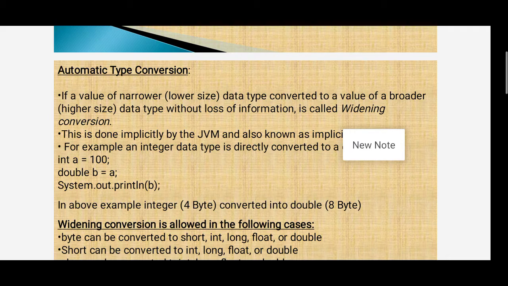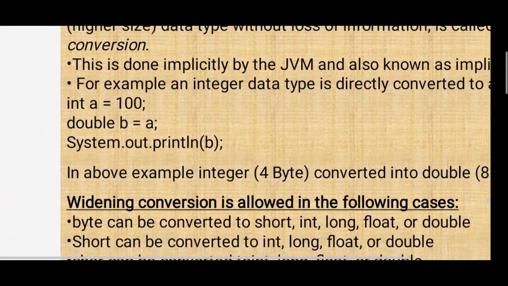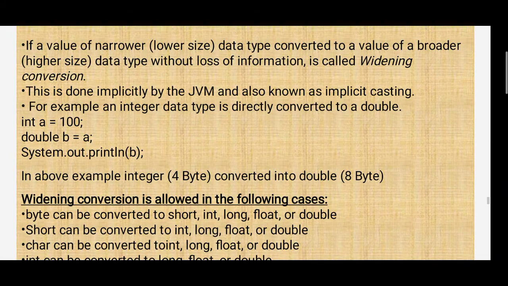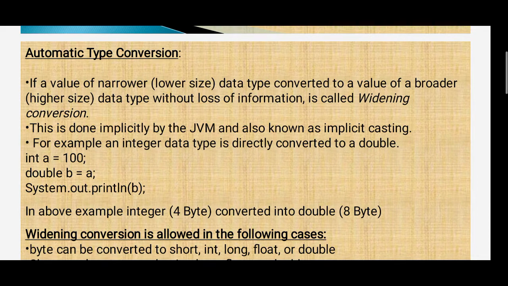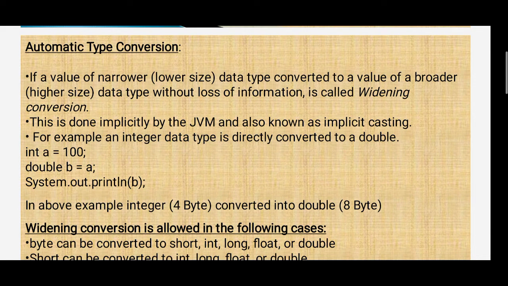Next one, automatic type conversion. If a value of narrow or lower size data type is converted into a value of higher size data type without loss of information, it is called widening conversion.